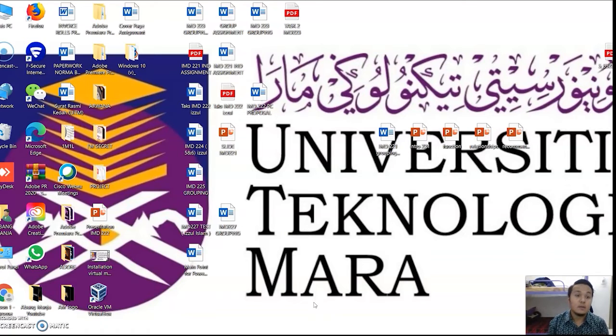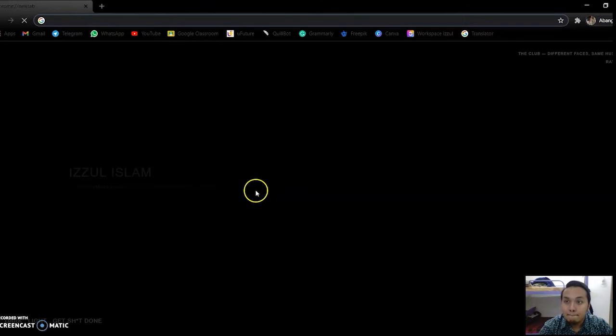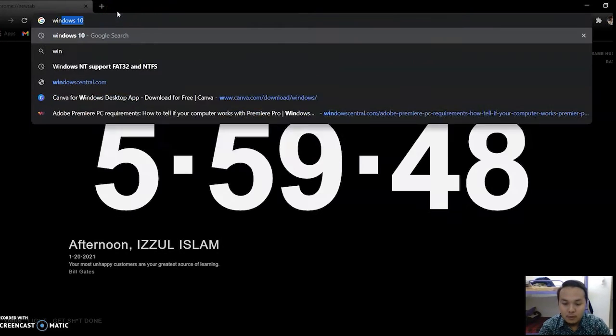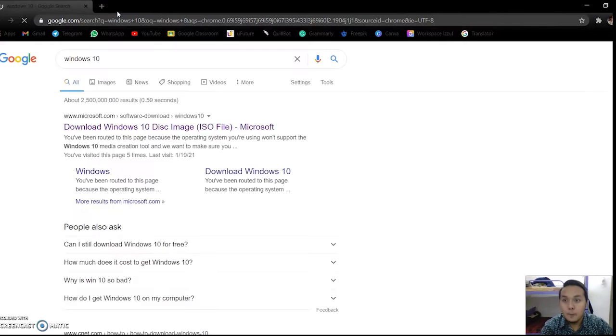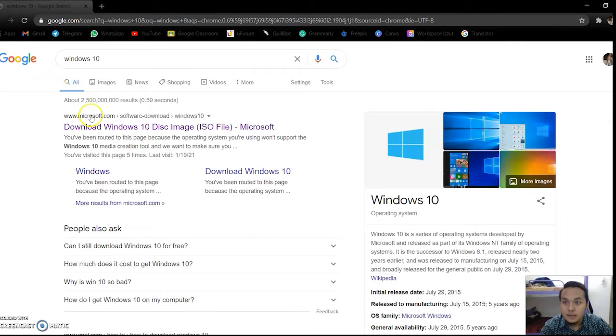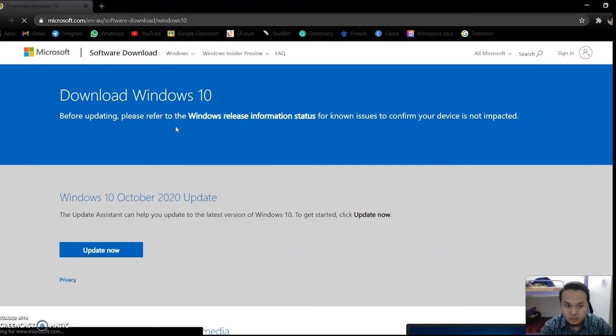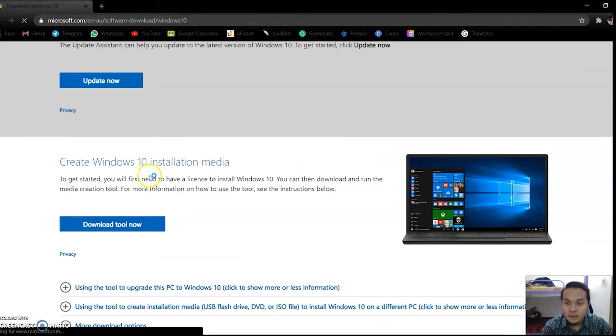Today I and my friends would like to present and teach the tutorial on how to install the operating system. The first step is the installation disk. So the first step, click at the browser. We type Windows 10. After that, we click at the first result, which is download Windows 10 disk image ISO file. We click.